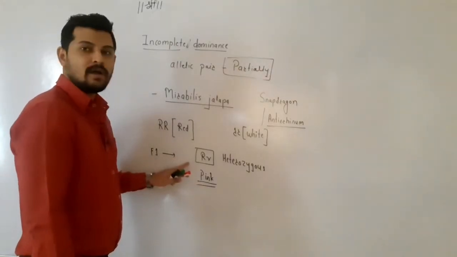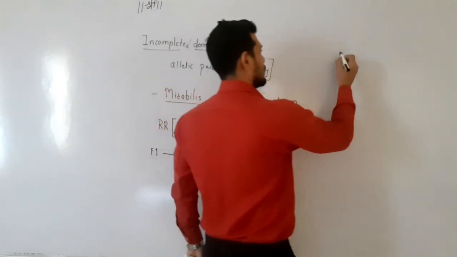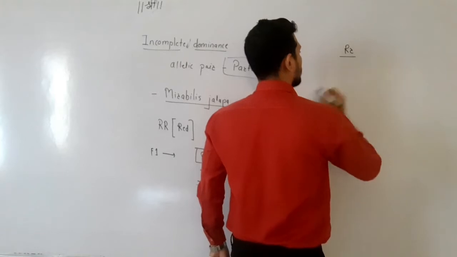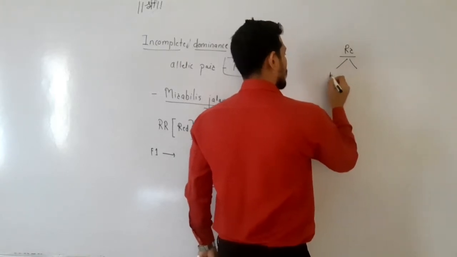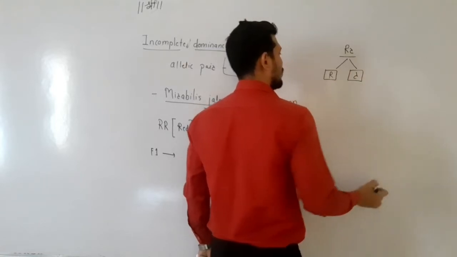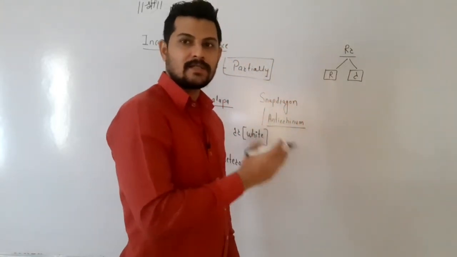When this F1 offspring is self-crossed, capital R, small r will produce two types of gametes. One is capital R, another is small r. In the same way, the other gametes produced are also capital R and small r.